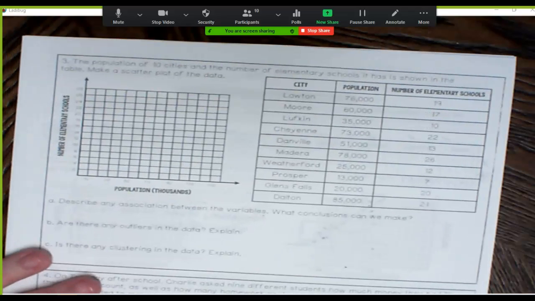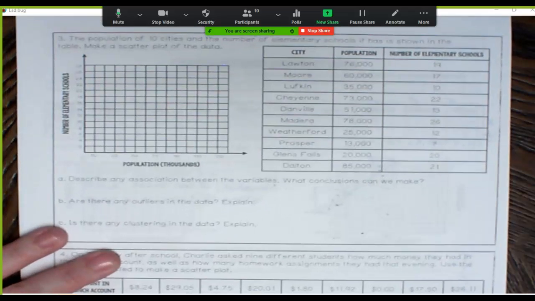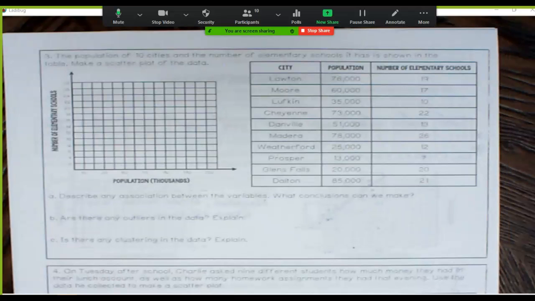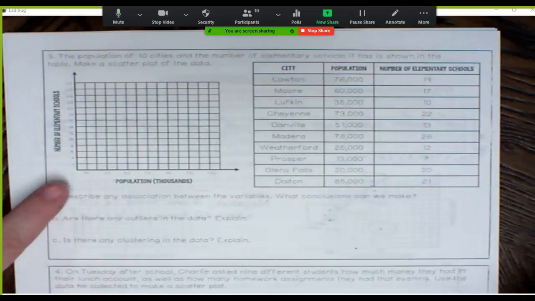All right, let's turn it over to the back side. The population of 10 cities and the number of elementary schools is shown in the table below. Make a scatter plot of the data. Now, we're not going to actually make the scatter plot, but I want to talk to you about it because I want you to notice some things because we're almost out of time.